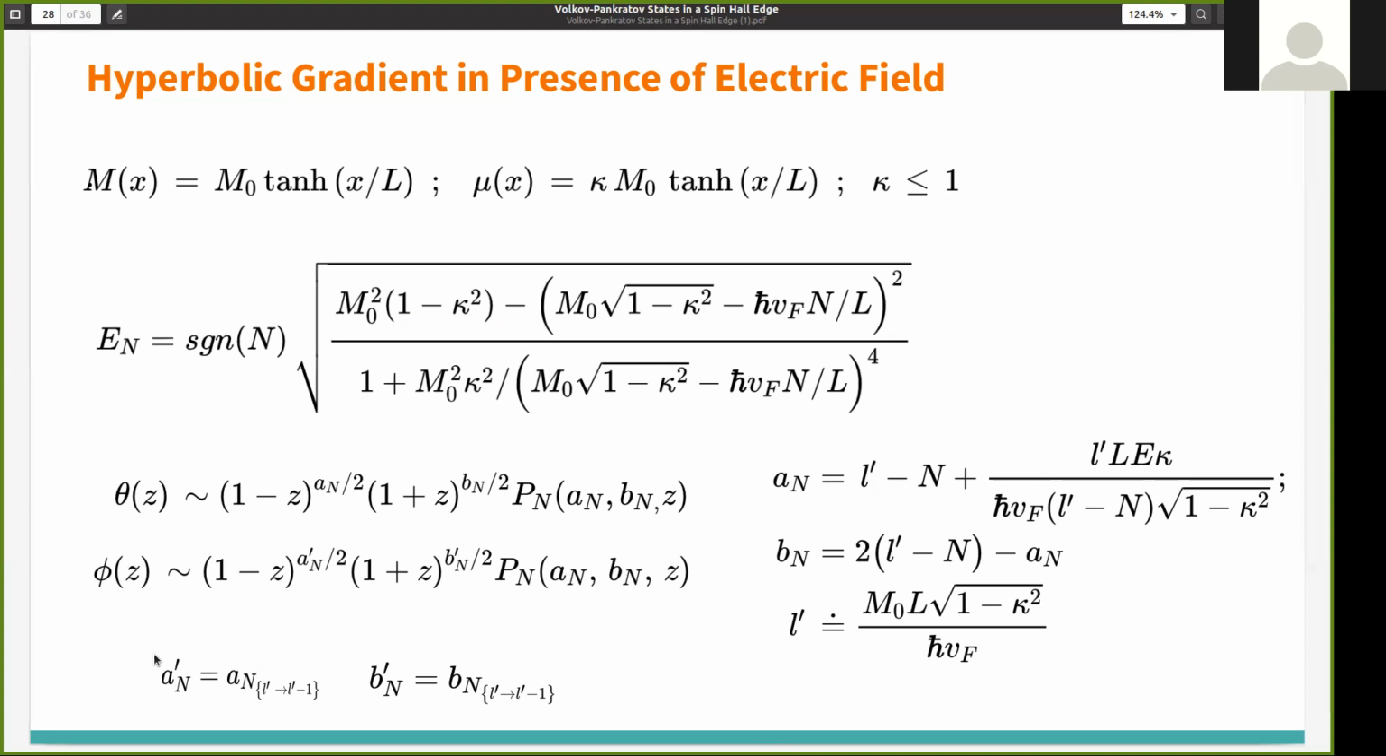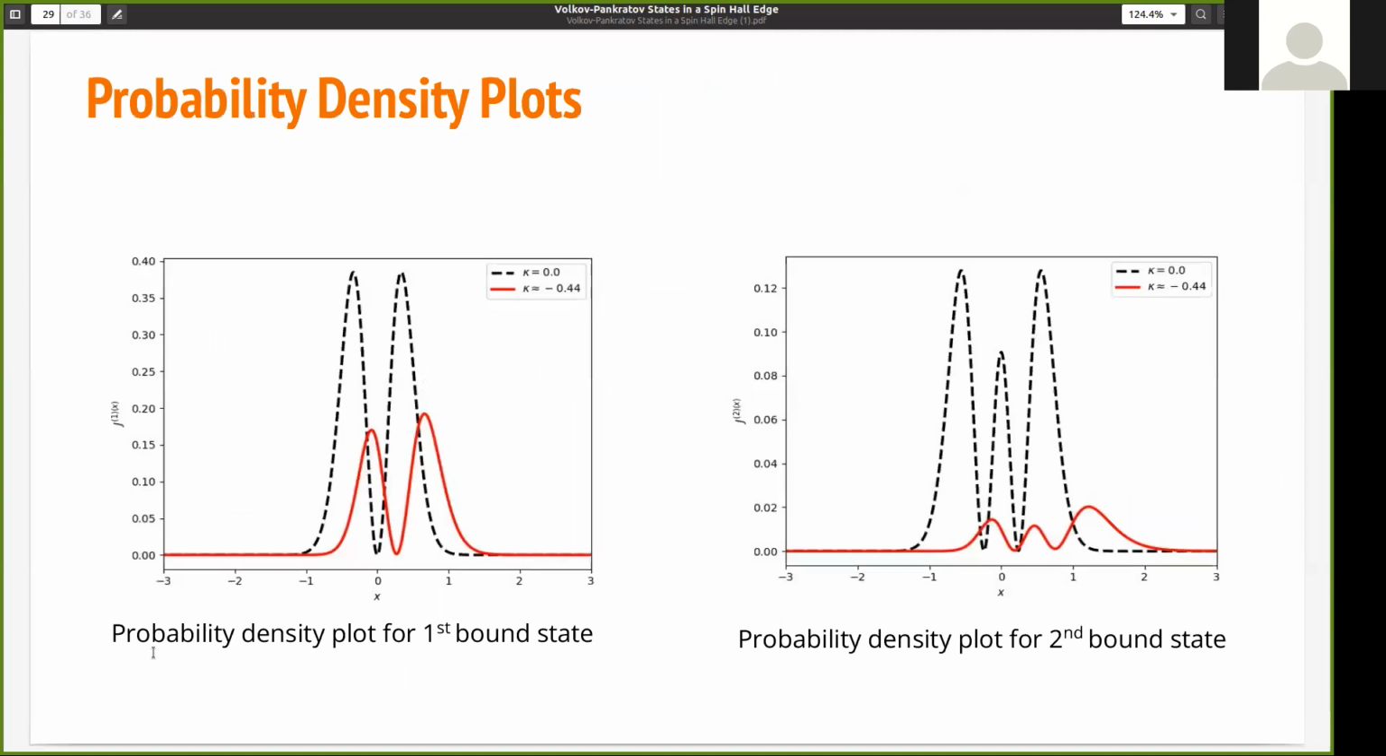these Θ and Φ solutions. Now let me simply explain this: if we plot the probability density, the black line corresponds to the probability density when there is no electric field, and as we apply an electric field, you can see there is a clear shift. This is for the first bound state, and this is for the second bound state.